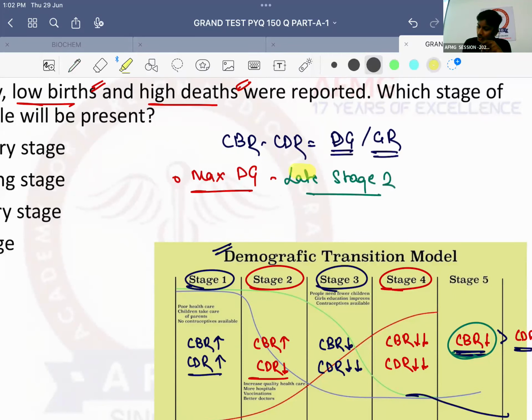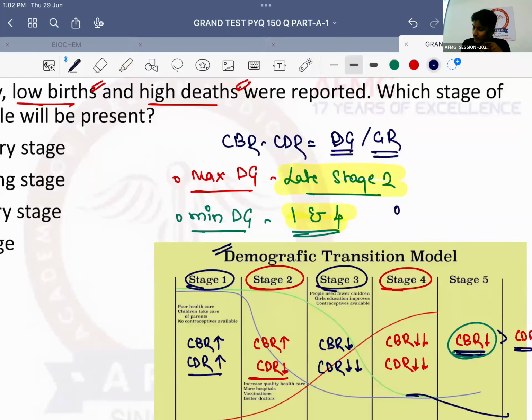Late stage 2. Minimum demographic gap is seen in stage 1 and stage 4, and negative or inverse demographic gap is seen in stage 5.